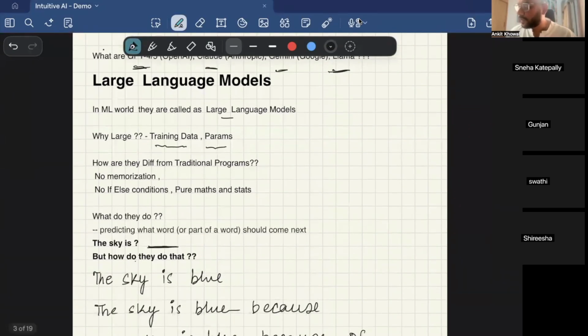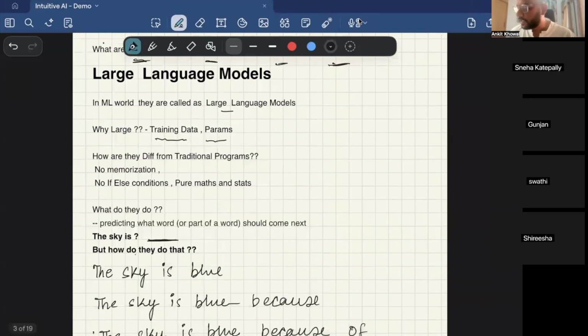Now, what do ChatGPT or these large language models actually do? When you type in a question, for example, "the sky is", the only work that ChatGPT does is to predict the next word that comes after it. It's very astonishing, or very strange, when you see the experience: when you go to ChatGPT and type something, you get a big answer or something like that.